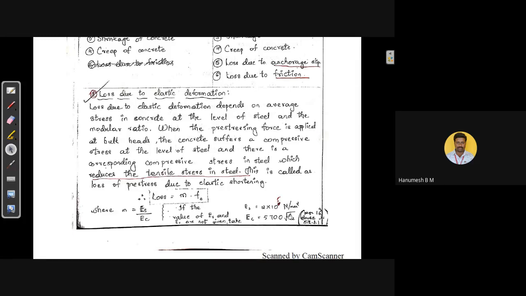We know what we mean by fck. fck is the characteristic compressive strength of the concrete at 28 days of curing. For a given set of concrete, the fck value will be mentioned at 28 days of curing. What will be the compressive strength of the concrete? It will be mentioned. That strength value we need to substitute here in order to calculate the Young's modulus of the concrete.